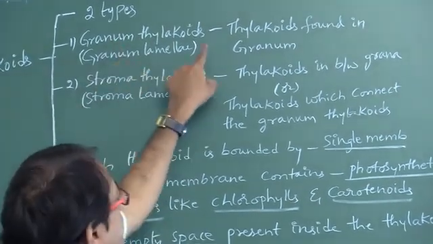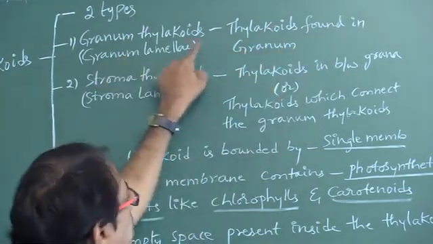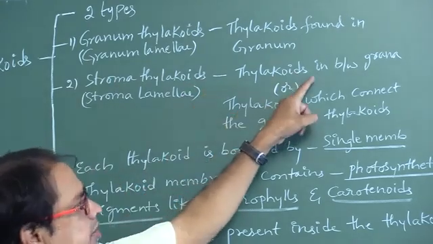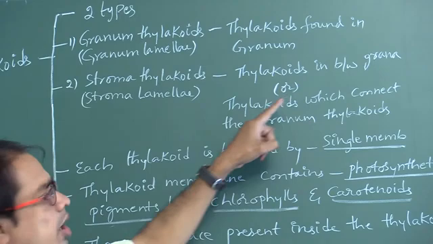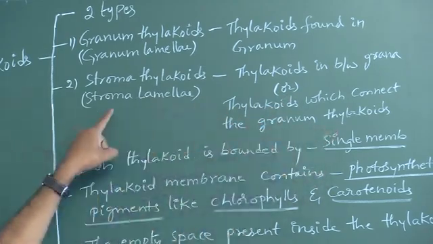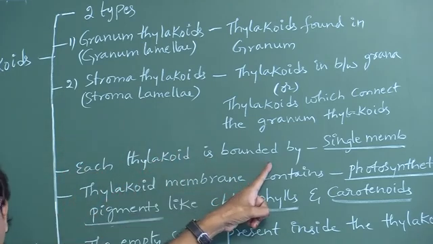Next, what are granum thylakoids? Thylakoids found in granum are called granum thylakoids. What are stroma thylakoids? Thylakoids present in between the grana, or thylakoids which connect the granum thylakoids, are called stroma thylakoids. Each thylakoid is bounded by how many membranes? One membrane.